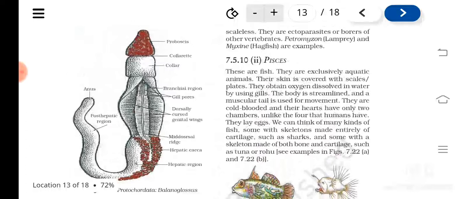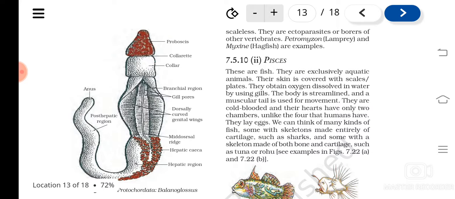The endoskeleton can be made up of either bone or cartilage. Understood? An example of cartilaginous fishes is shark, and examples of bony fishes are rohu, tuna, etc. So Pisces, you understood? These are the group of fishes.